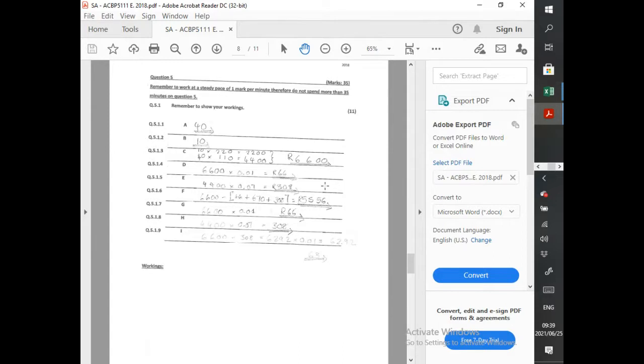D, we're calculating UIF deduction, and we know it's 1%. UIF is 1% of, here they said 1% of your gross. Okay, and we know this is less than 14,000, so no problems there. So 1% of that 6,600, and we get 66 Rand. Okay. And then we move over to E.